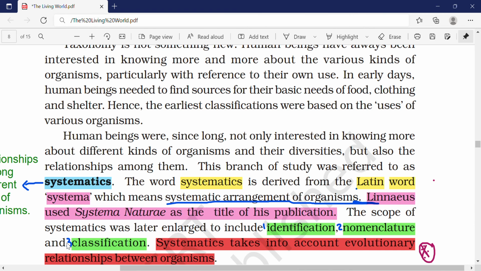What is evolutionary relationship? Evolutionary relationship means, like we evolved from early man, for example, Ramapithecus, Australopithecus, Homo erectus, Neanderthal man. We evolved from all of them. So when we study systematics, we also take into account evolutionary relationship. Evolutionary relationship means taking into account our ancestral species and studying the systematics of that particular species.